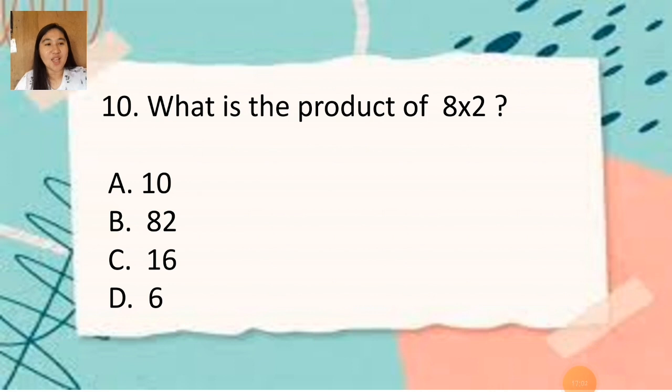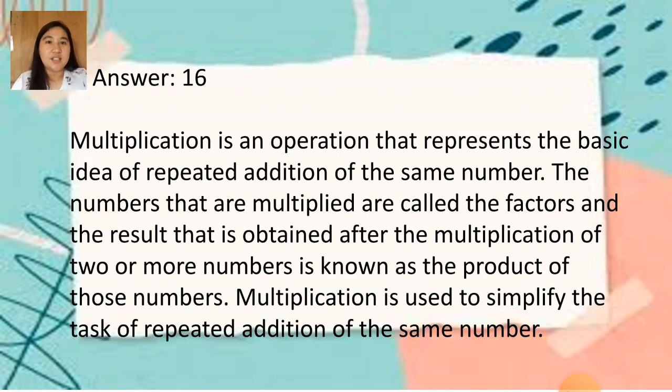So lastly, what is the product of 8 times 2? A. 10, B. 82, letter C, 16, D. 6. So the right answer is 16. Multiplication is an operation that represents the basic idea of repeated addition of the same number. The numbers that are multiplied are called the factors, and the result that is obtained after the multiplication of two or more numbers is known as the product of those numbers. Multiplication is used to simplify the task of repeated addition of the same number.